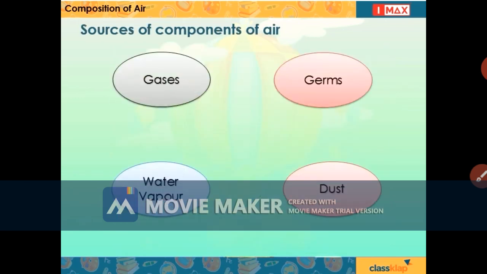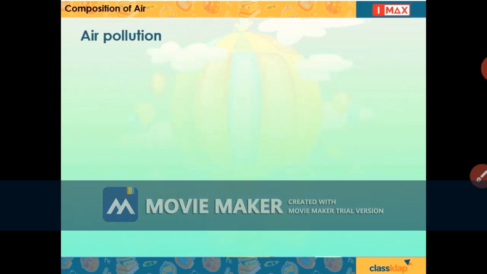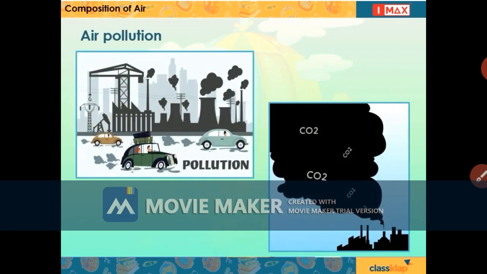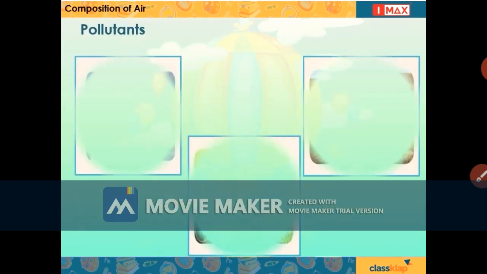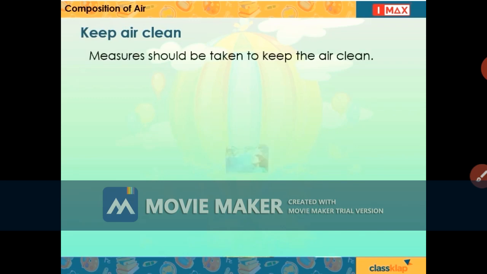The sources of components of air are gases, water vapor, germs and dust. Air is important for living things and is used differently by different living things. The addition of harmful substances to air is called air pollution. Air pollution is harmful. Pollutants are the substances which make the air dirty. Measures should be taken to keep the air clean.